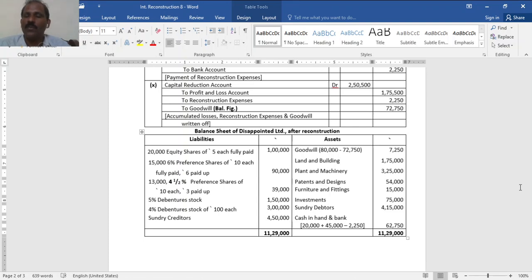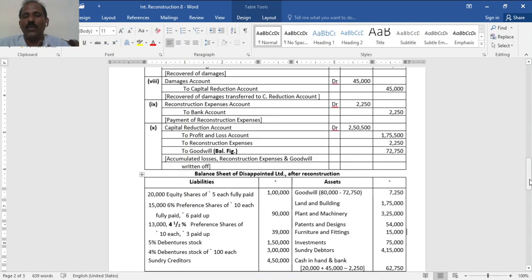Sundry creditors 4.5 lakh. The debenture interest is cancelled. Goodwill out of 80,000, 72,500 written off. So balance 7,500. Land and building, plant and machinery, patents and designs, furniture and fittings as it is, including investment and debtors, no change.